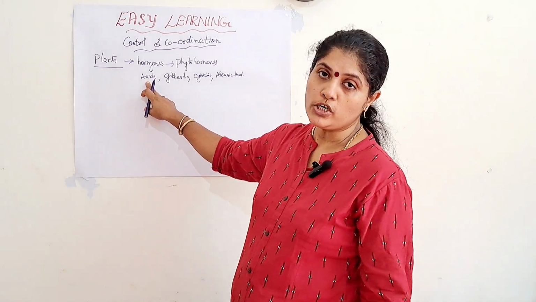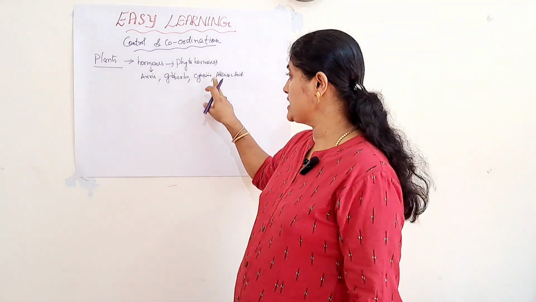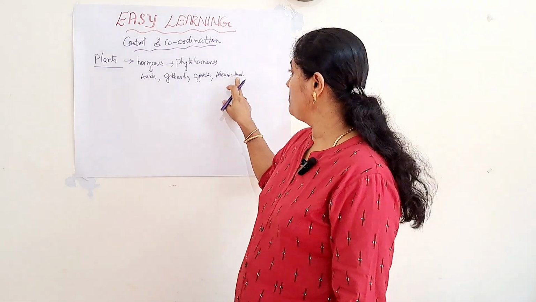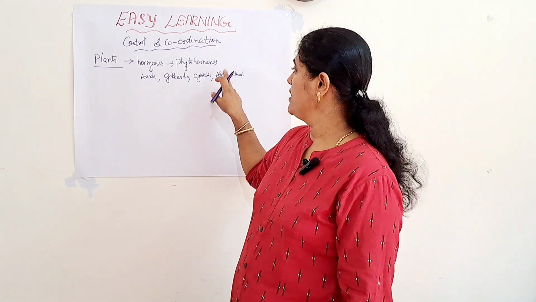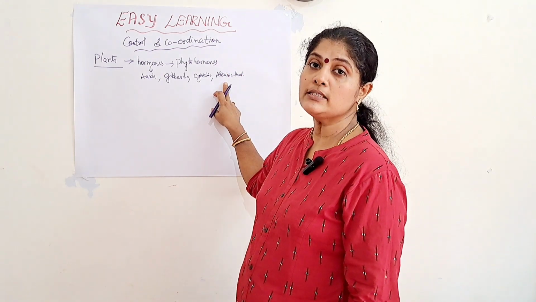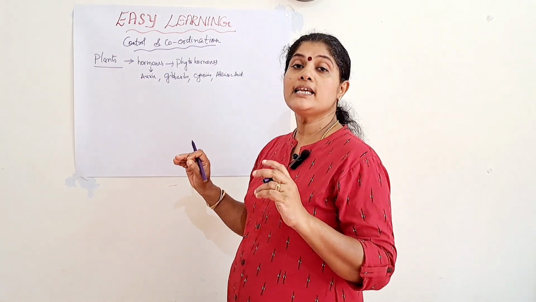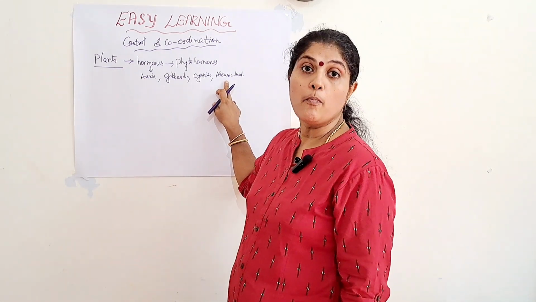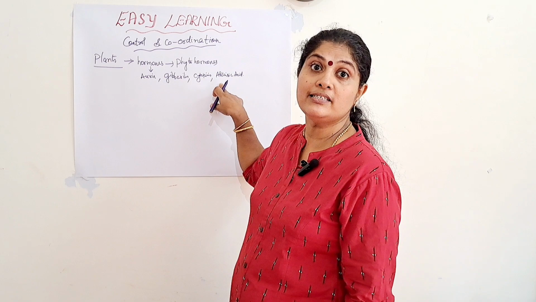Auxin hormone is responsible for growth. Gibberellin is also for fruit growth and cell differentiation. Cytokinin is also for fruit growth and the breaking of dormancy. But abscisic acid is an inhibitory hormone, that is, it prevents growth. It promotes dormancy. Dormancy means the particular state where the seeds are at a rest state. So abscisic acid is a hormone which inhibits growth.